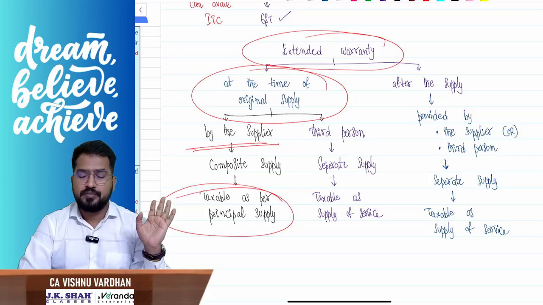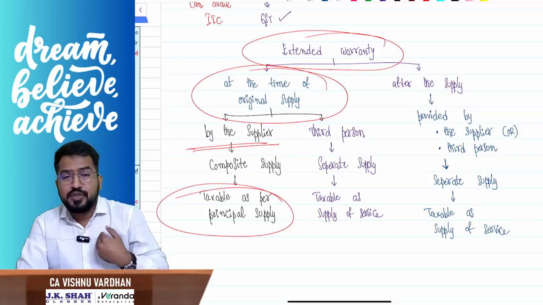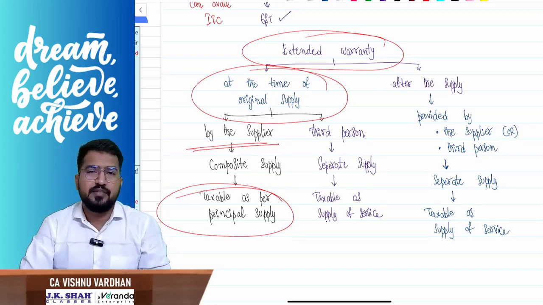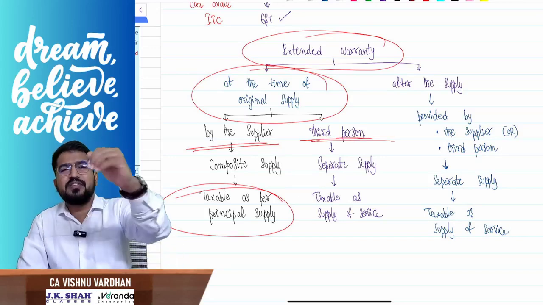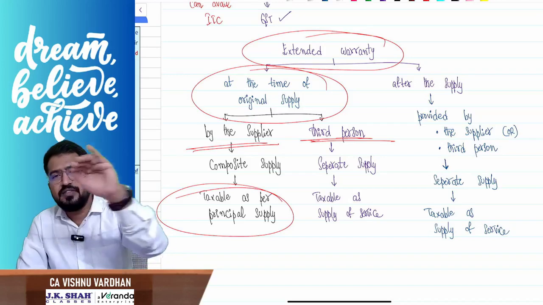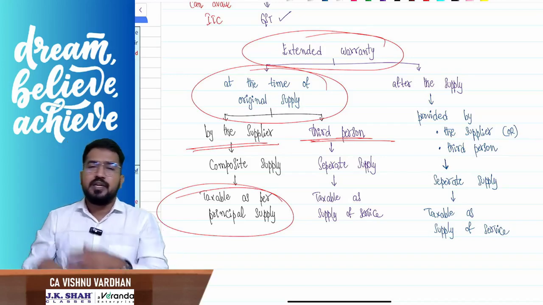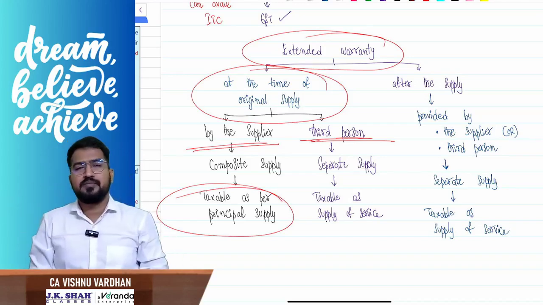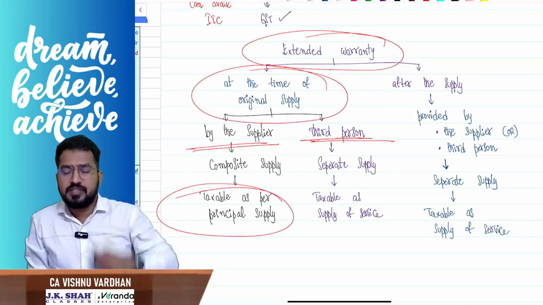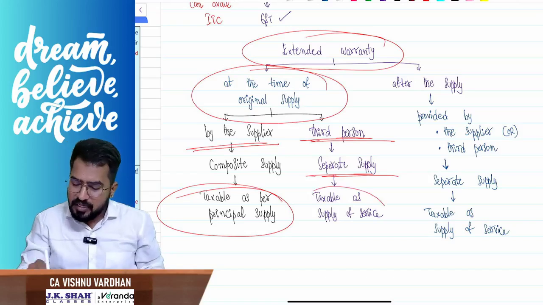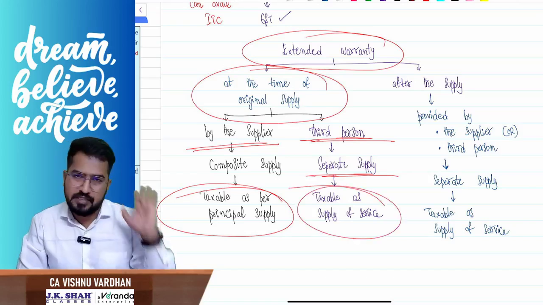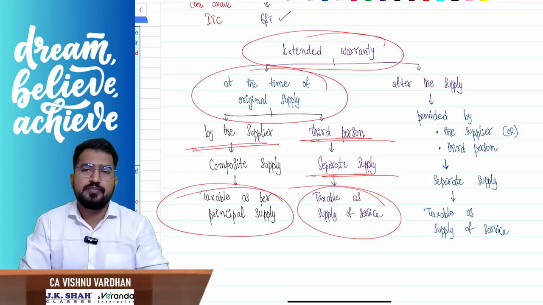Okay. Now, suppose Vishnu, the seller, is not providing the extended warranty to you. There is some third person who is exclusively dealing with extended warranty, and he is giving that extended warranty to you. Then it is not part and parcel of the composite supply. Yes or no? Some other third person is doing it. So separately it is treated as a supply, and it will be taxable as a supply of service and taxed accordingly. Am I clear?